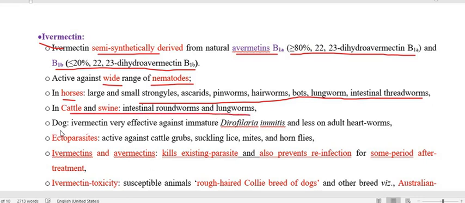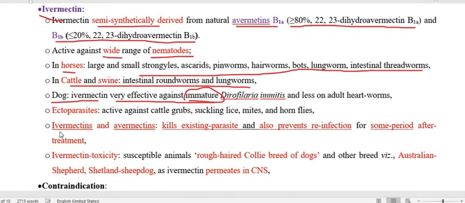In the case of dogs, ivermectin is very usable, and it is also used for the immature Dirofilaria immitis. This is very important. It is very effective against the immature, even better than the adult.